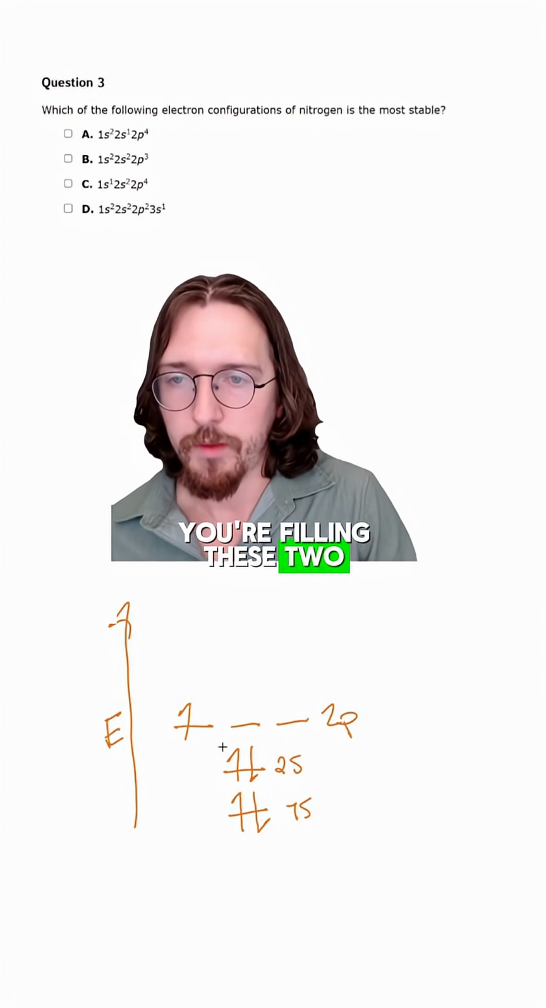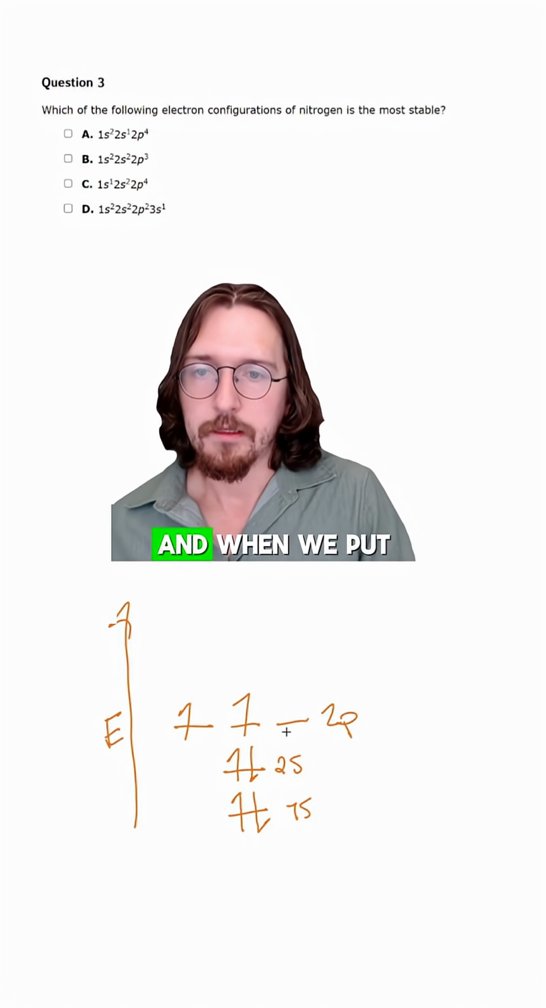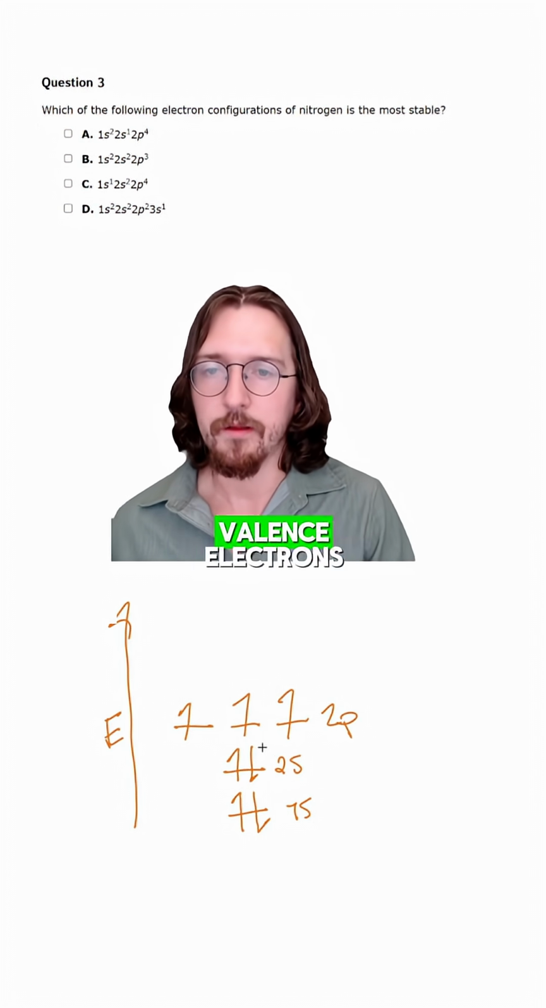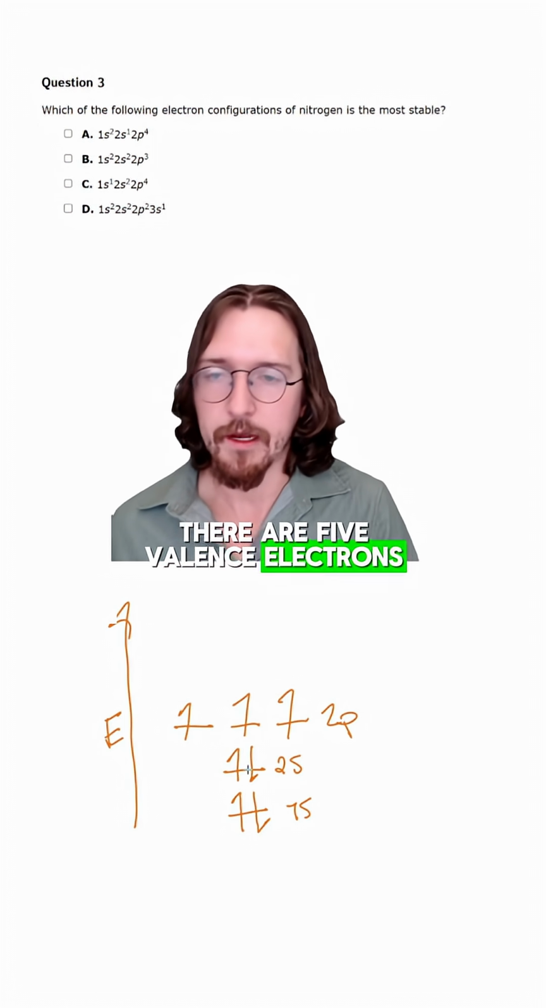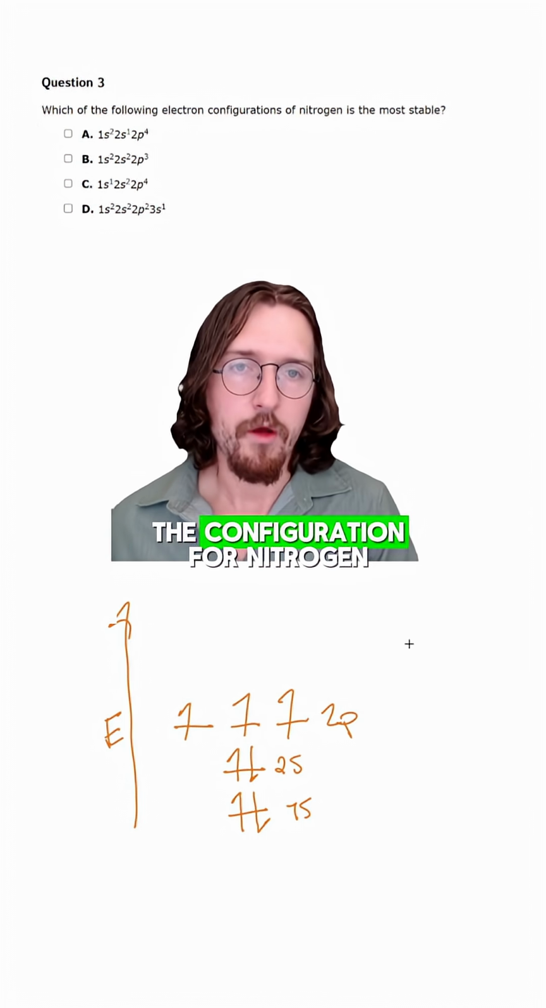But remember that when you're filling these 2p orbitals, you actually want 1 electron to be in each orbital before you start pairing them. And when we put the third one in, we would get the configuration for nitrogen. Now, the reason for this is because the valence electrons can only be in the second shell. And so we have to make sure that there are 5 valence electrons, and there would be 1, 2, 3, 4, 5, which all adds up. So this would be the configuration for nitrogen.